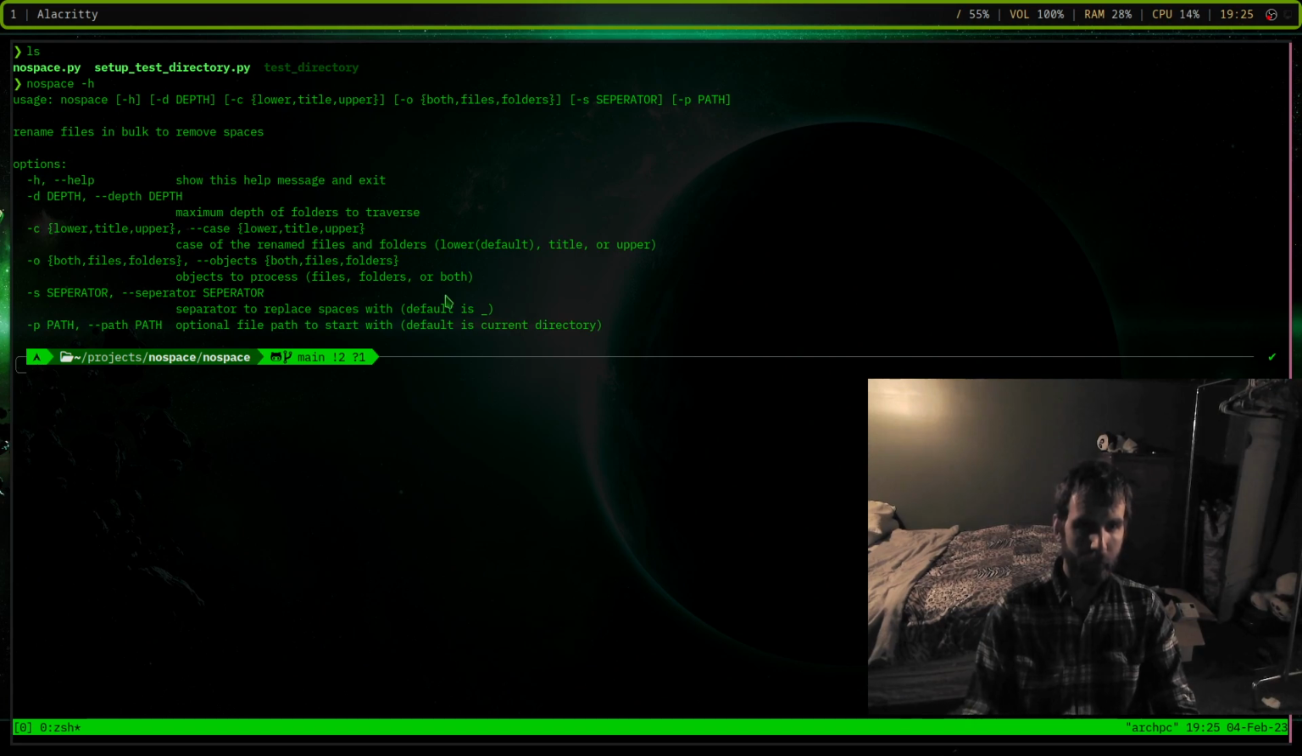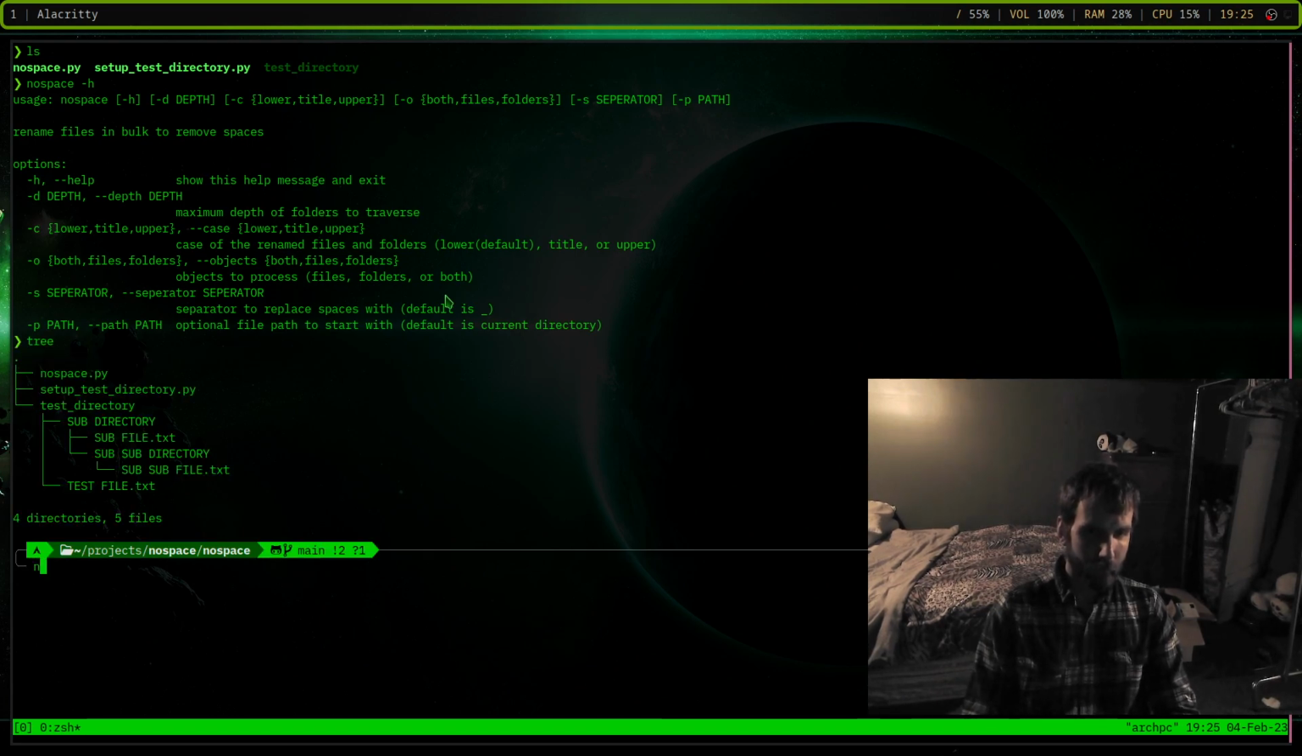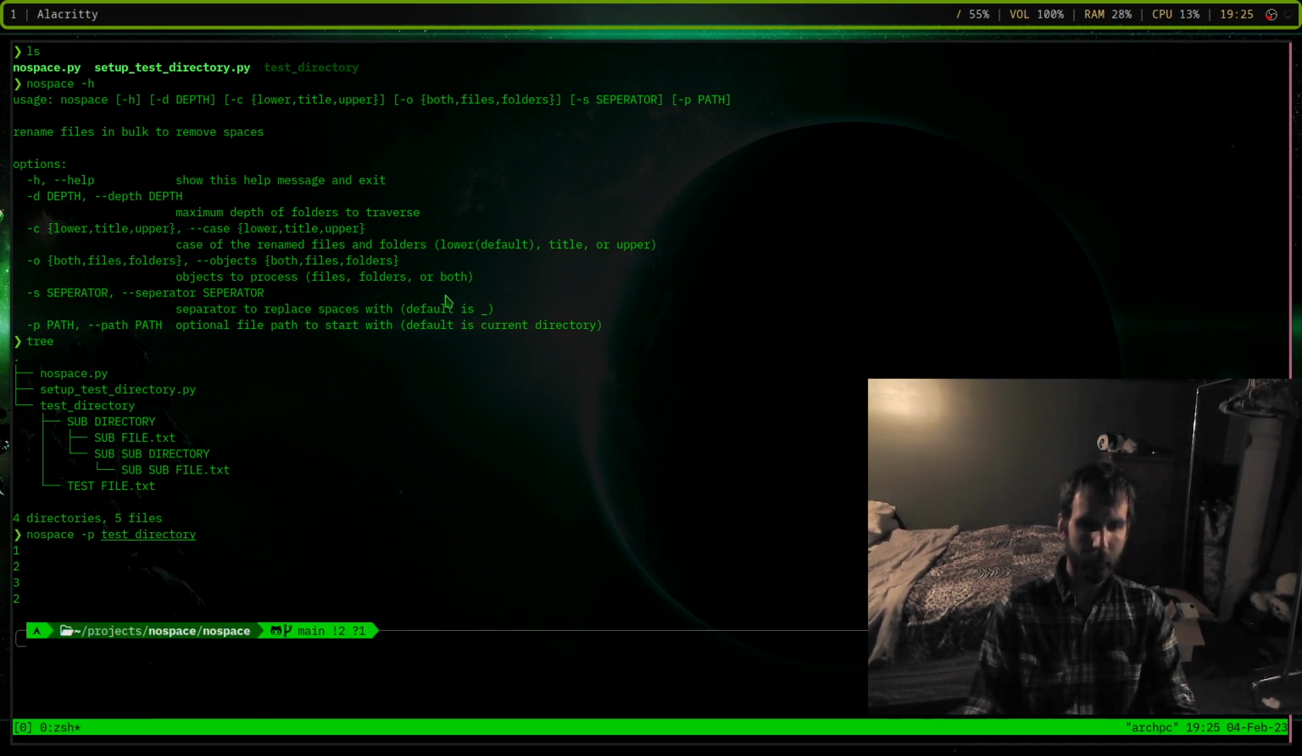By default it will make everything lowercase and remove all the spaces and replace them with underscore. And there's several flags for different operations if you want. So like the -p flag, I can specify the path. I set up this test directory for demonstration purposes.